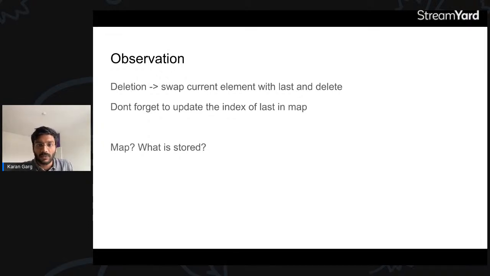What is the key, what is the value? Keeping everything in mind that we have discussed, insertion, deletion, duplication, get random, or in fact deletion and duplication, keeping these two in mind, what will be the key and value in the map?